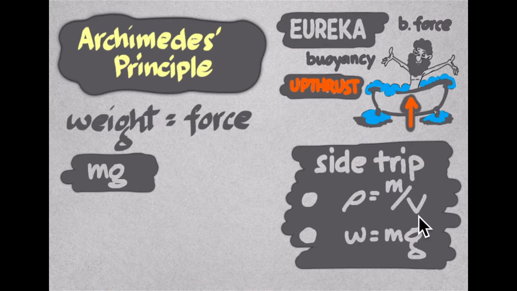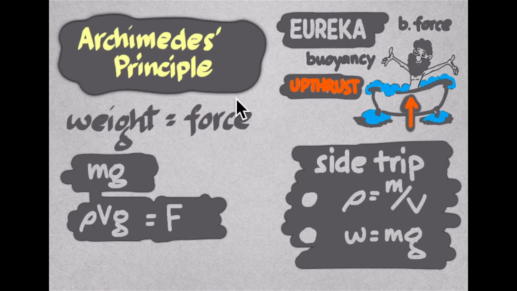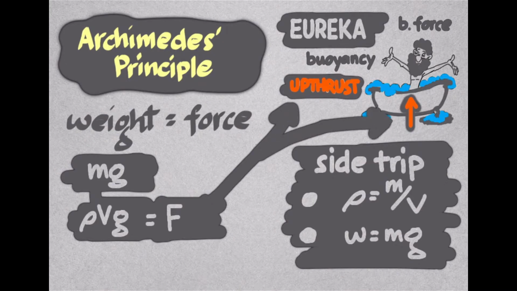And we put that here, m is actually density rho times the volume. And then the g, or the gravitational field strength. And this one now is our formula in finding our force, rho Vg, or as we call it, the upthrust, which is pushing an object immersed in fluid upward like that, the arrow.